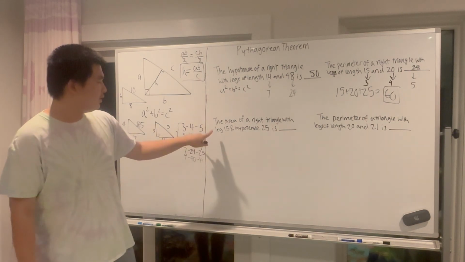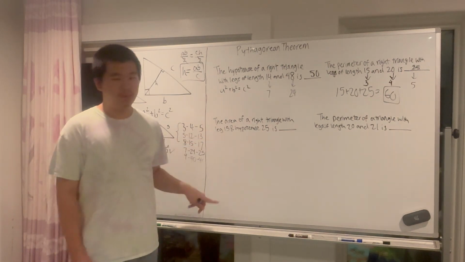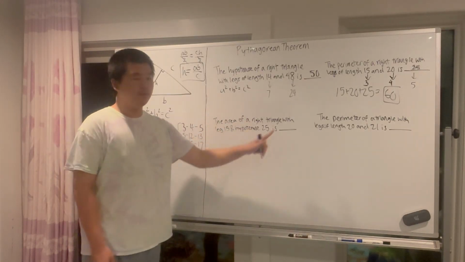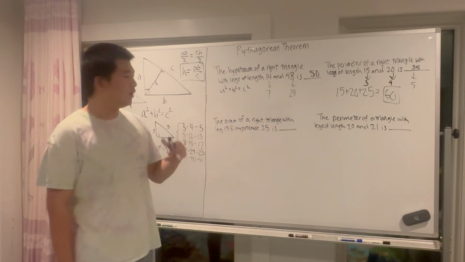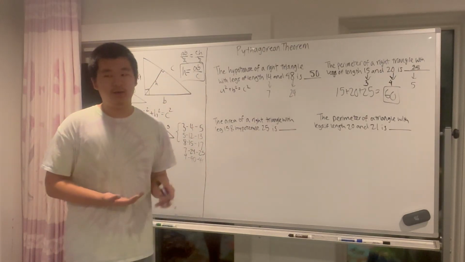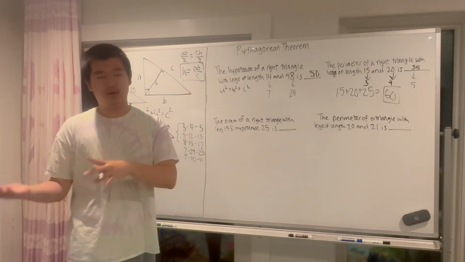Wait a second. Now they give you the leg and the hypotenuse. They want you to solve for the other leg, right? Because to find the area of a right triangle, you need to know the base and height. And often when we find the area, not always, but often, it's going to be the 2 legs multiplied together over 2.